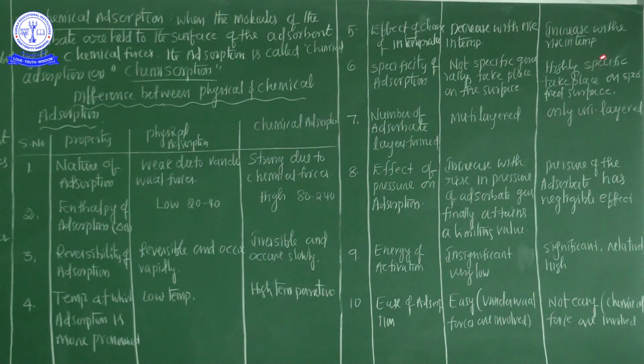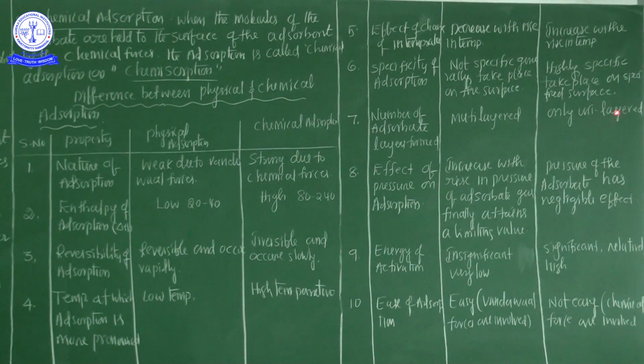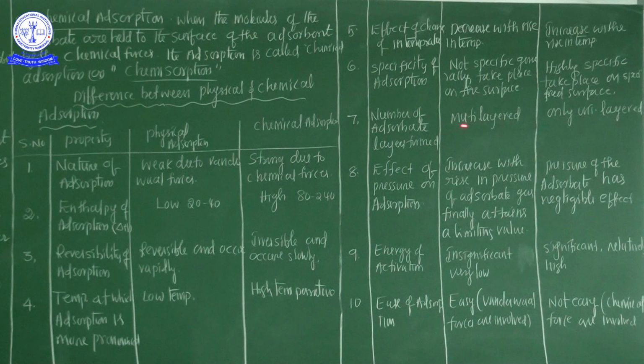But from the chemical adsorption point of view, only a unilayer is formed. Why is a multilayer formed here? Because of weak van der Waals forces. But why is only a single layer formed between the adsorbate and adsorbent here? Only chemical forces are present between adsorbate and adsorbent. That's why only a unilayer is formed.